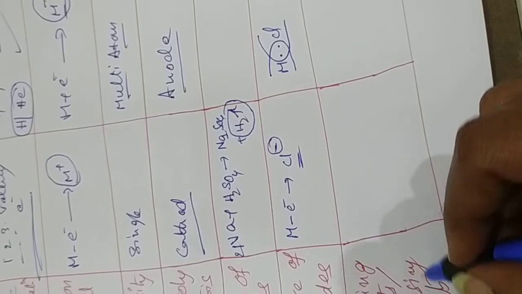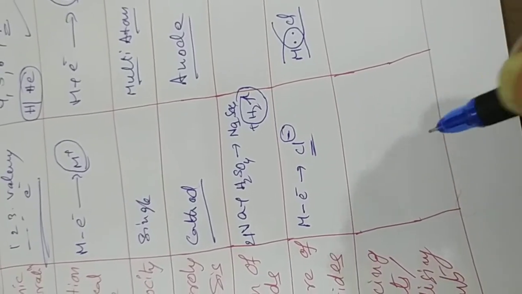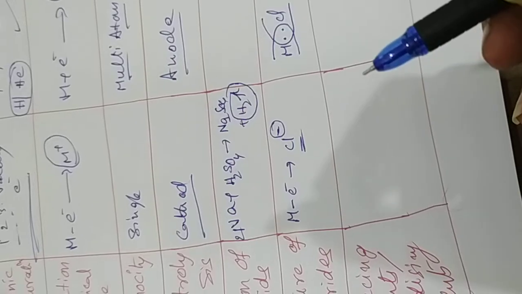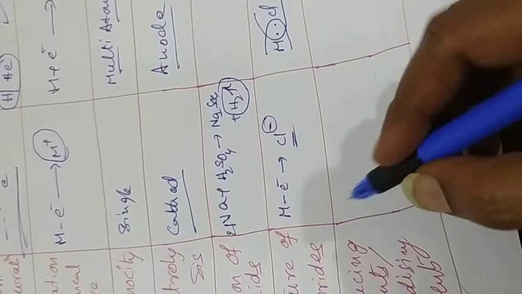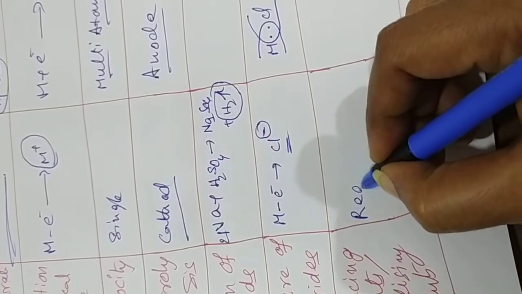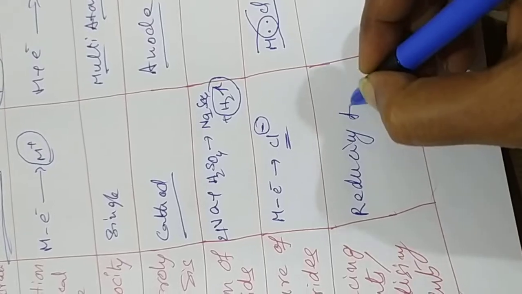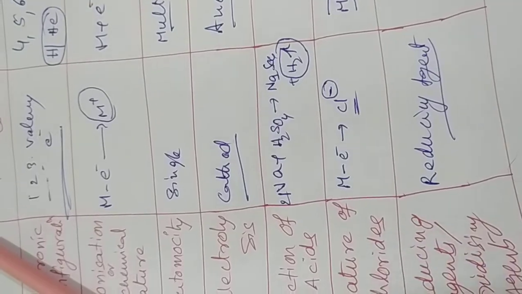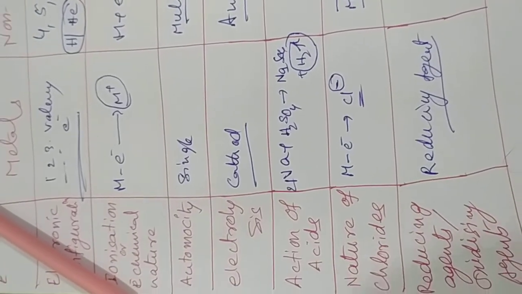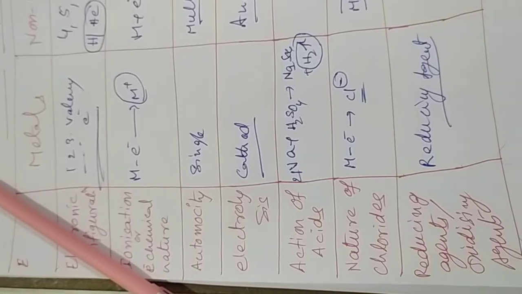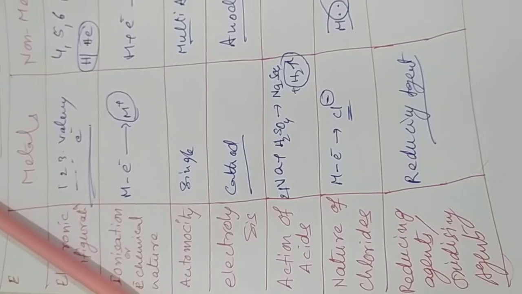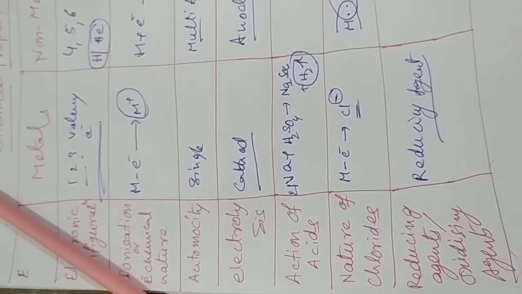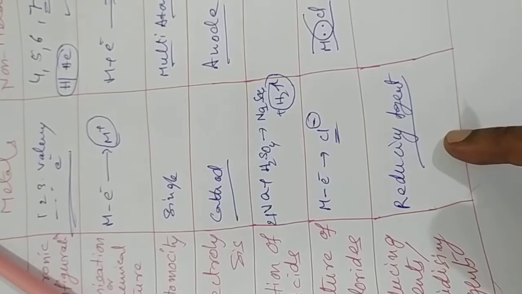Next, reducing agents. Reducing agents means an electron-donating compound. Basically, metals are electron-donating compounds, so these are the reducing agents. It donates electrons and forms the other molecule as a negative compound. The metal loses its electrons, and that is called a reducing agent.